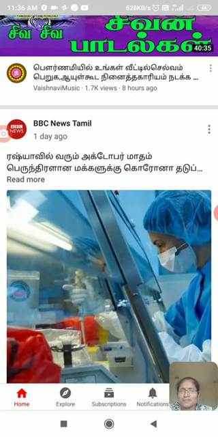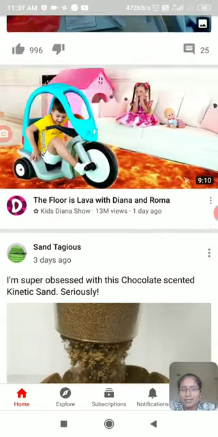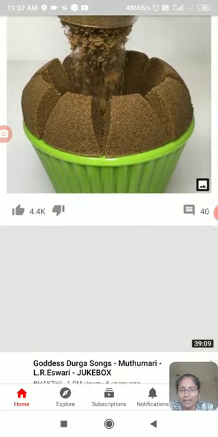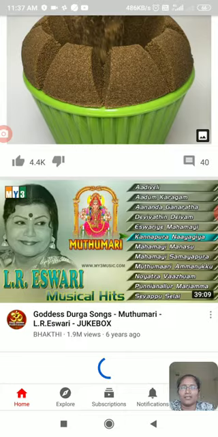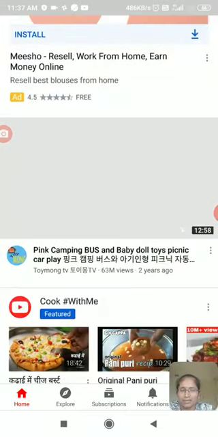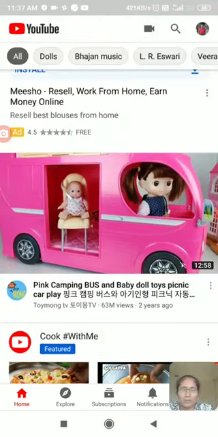Next, the third one is BBC news, because nowadays it is the peak time of corona, right? So whenever I take my mobile phone, I search for news related to corona, mostly from BBC news, so it is displayed here. The next one is my daughter's; she will listen to something, so it is displayed here.